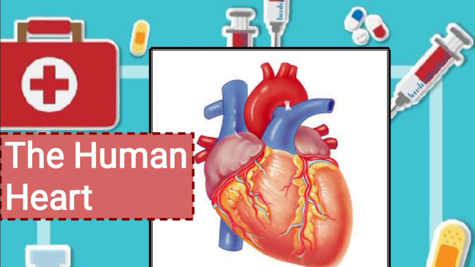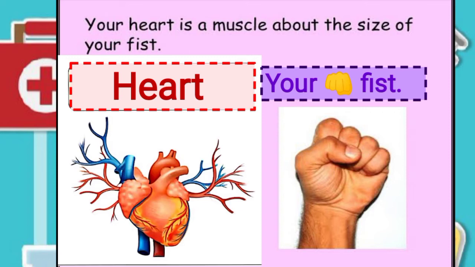The heart pumps blood into the larger blood vessels, which branch into smaller ones to reach all the organs of the human body. And the heart also receives blood from all the organs of the body. It roughly measures the size of a closed fist, meaning your heart is a muscle about the size of your fist.